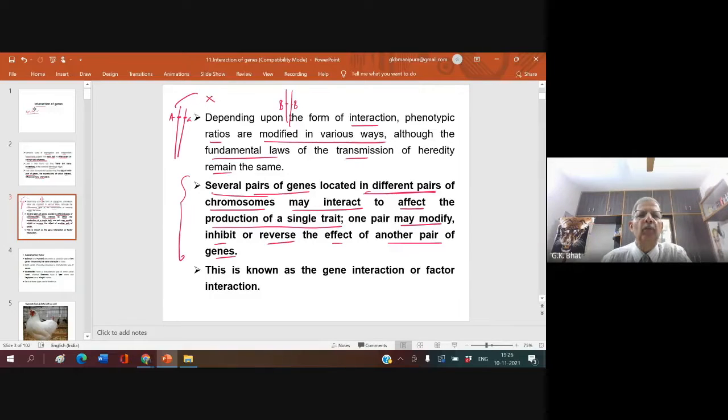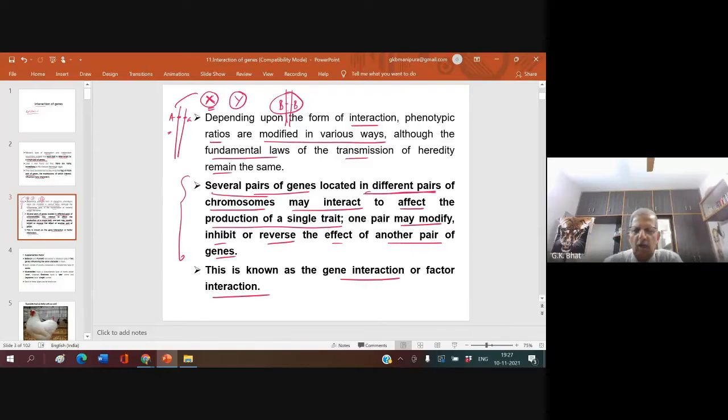When these particular genes are present on one chromosome, let us say this brings about a phenotypic expression called X. But when another gene is present on the other chromosome, this gene may change the expression from X to Y. If this is not there, the expression is X. When this gene comes, that means two pairs of genes situated on different chromosomes interact and change the character expressed by the particular gene. This is what is called gene interaction, or factor interaction.